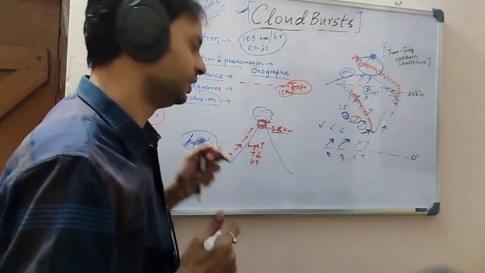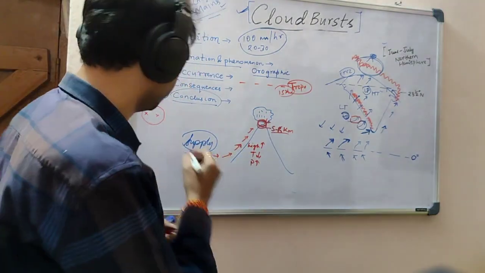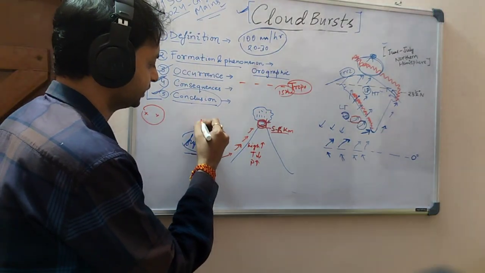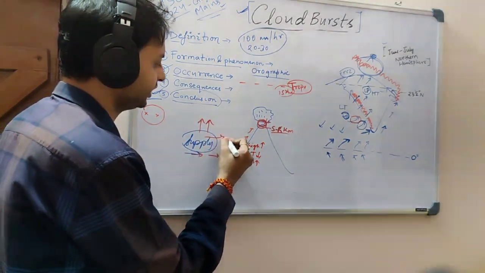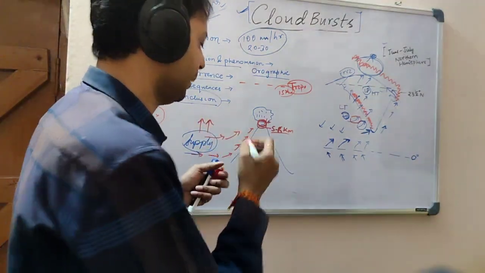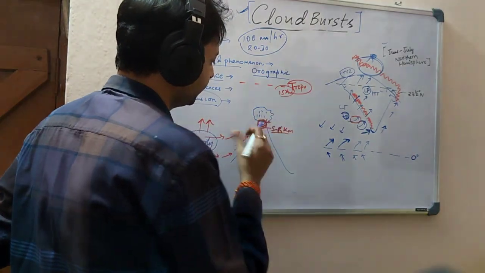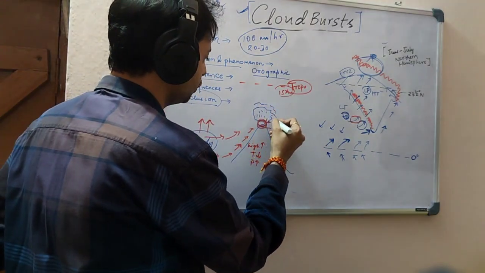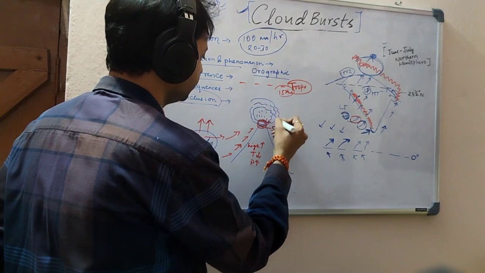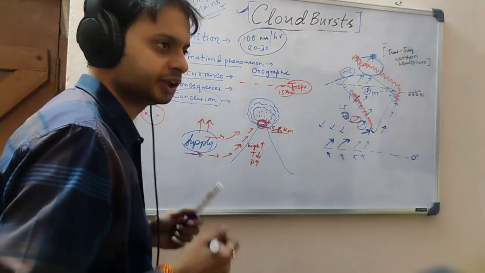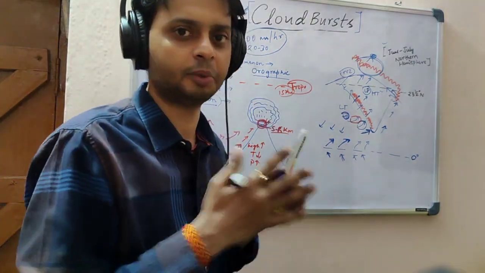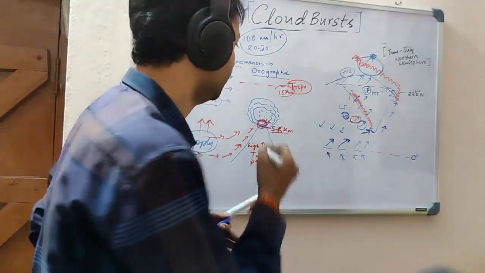But naturally this doesn't happen because the supply has enormously increased. So this cloud will not shed the rainfall, and it will keep growing thick in layers. This is particularly a cumulonimbus cloud, a combination of cumulus and nimbus, with thick layers.